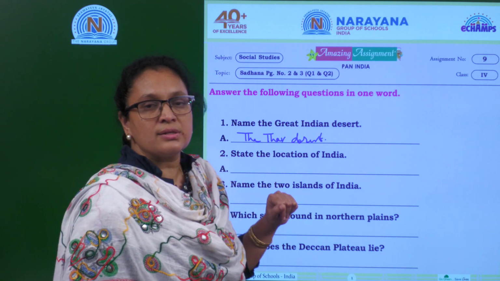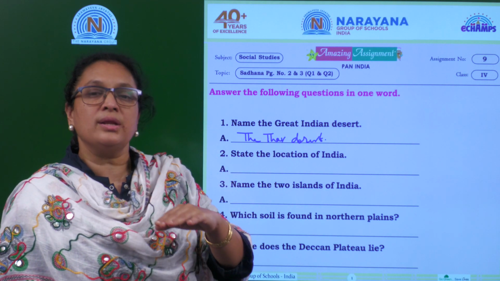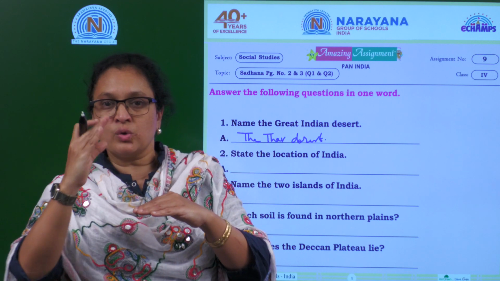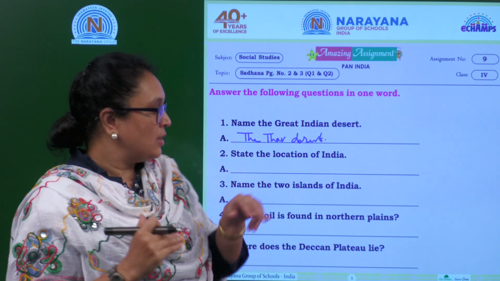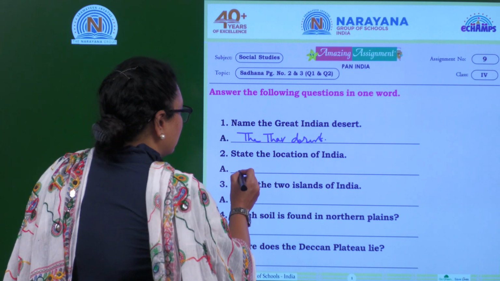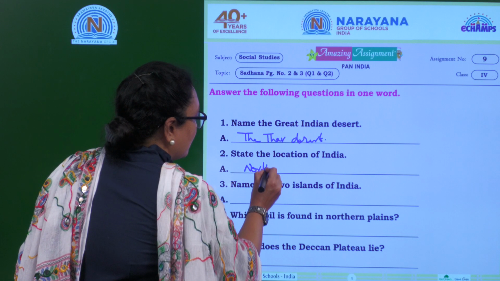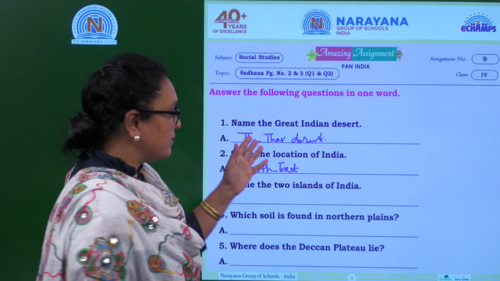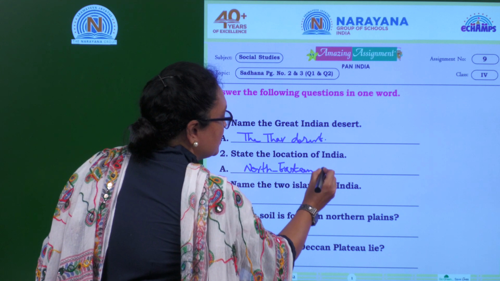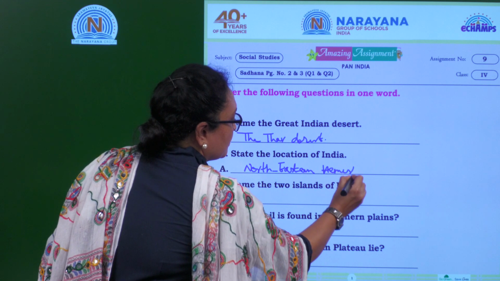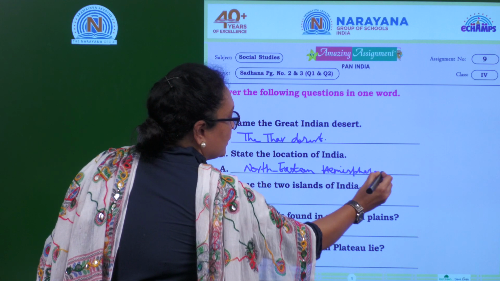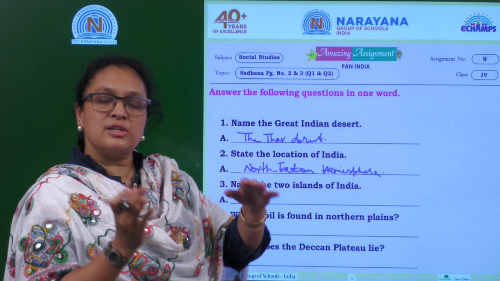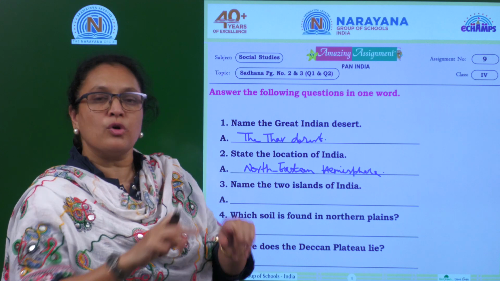State the location of India. So where is the location of India in the world map? So where exactly? It is above the equator, right? So it is the northeastern part of the hemisphere. So the answer for this is northeastern. Northeast part of hemisphere. You can write Eastern hemisphere, your wish. If you don't even write hemisphere, doesn't matter. Northeastern part. Okay. So where does India lie? India lies in the northeastern part of the hemisphere on the map or on the globe.